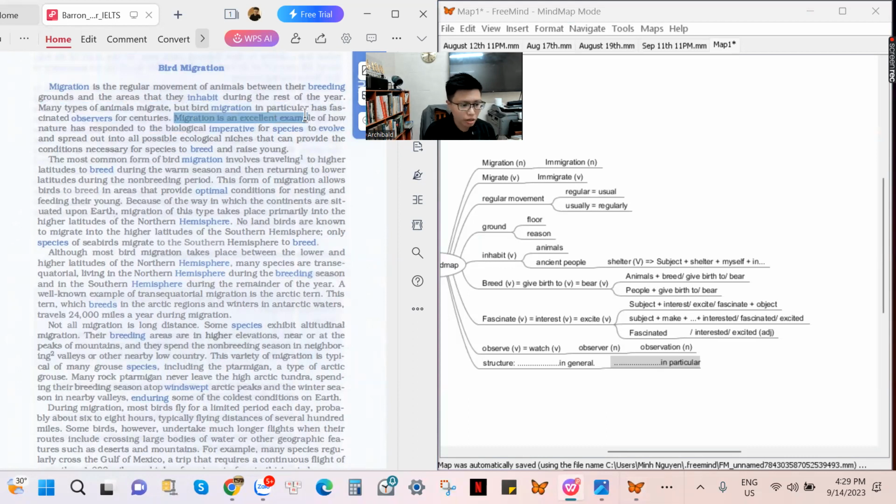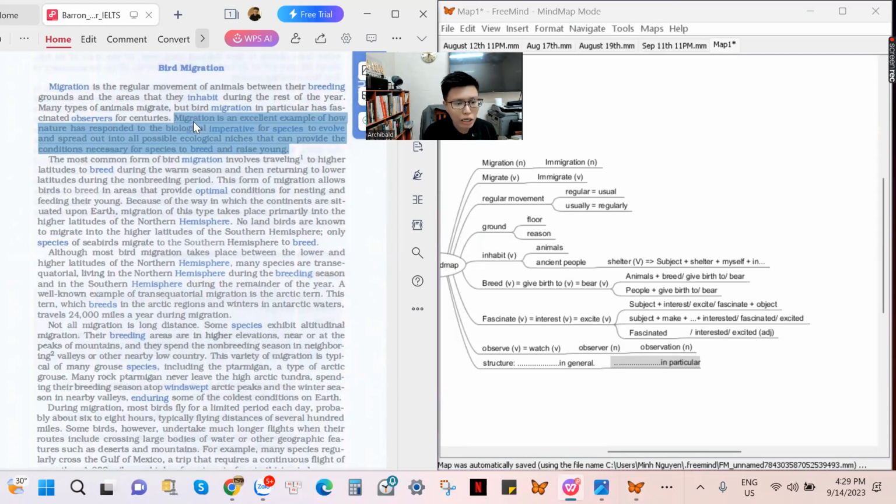Migration is an excellent example of how nature has responded to the biological imperative for species to evolve and spread out into all possible ecological niches that can provide the conditions necessary for species to breed and raise young. Wow, such a very long sentence. But we are gonna separate the sentences based on the structures of the sentence. Whenever you look at a long sentence, ask yourself how many sentences are there in this long sentence. So let's separate these sentences into parts.